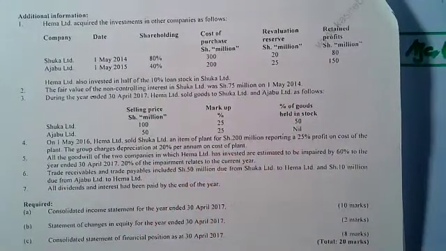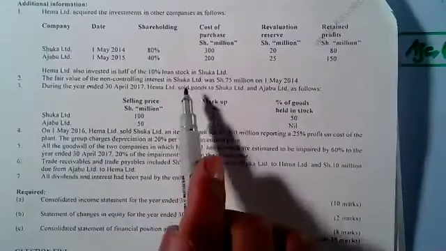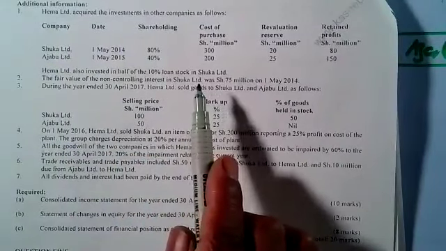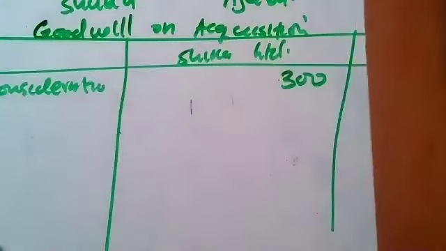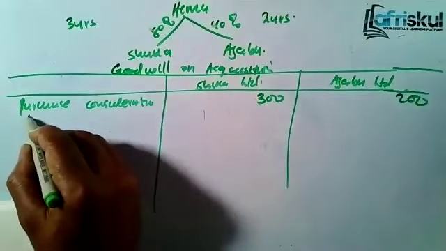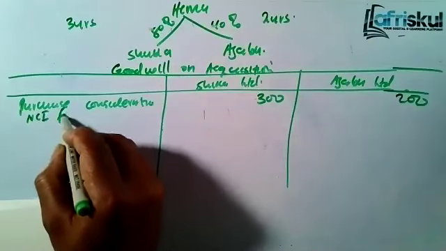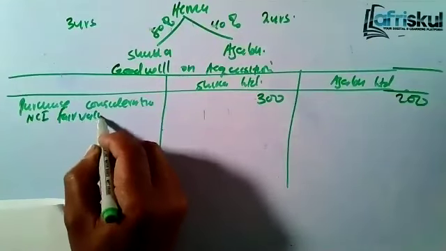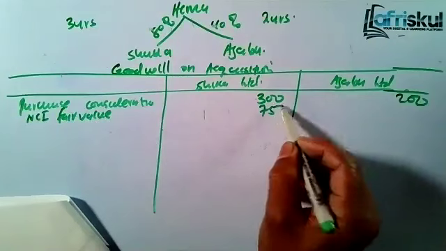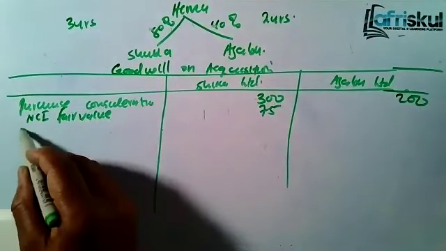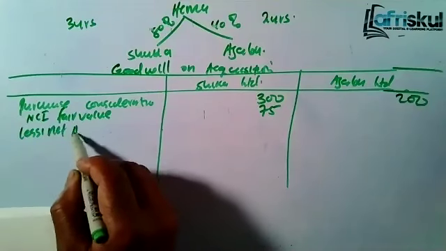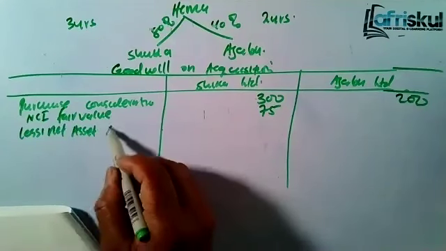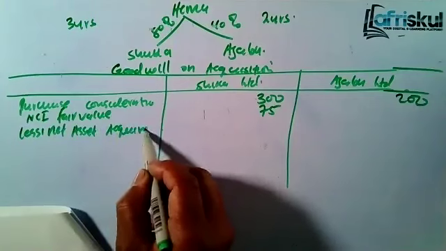So when you're getting the goodwill for Shuka, you use what we call the full goodwill method. So you have the purchase consideration, then you add the NCI fair value, that we have been told is a fair value of 75. Then you less the net assets acquired.